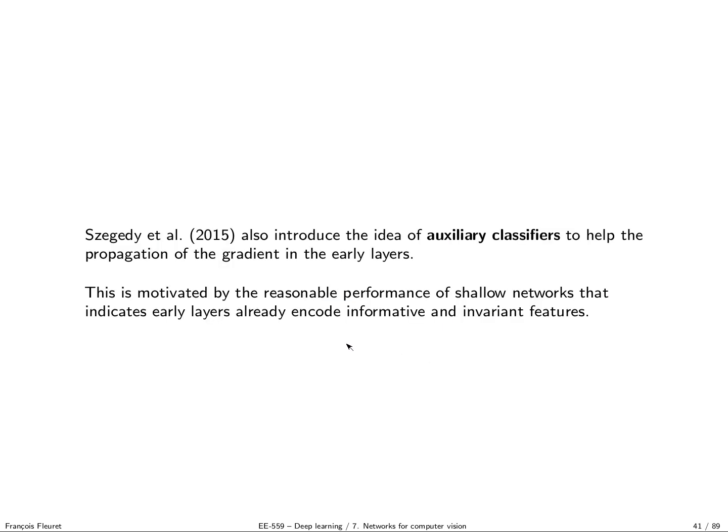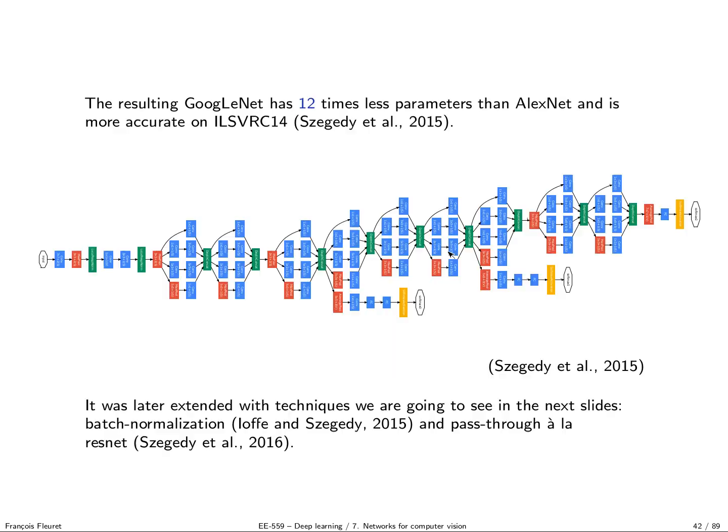Another idea introduced for those Inception networks on GoogleNet was the idea of auxiliary classifiers. To train this huge network, instead of just putting the loss at the end, you put auxiliary networks, this guy and this guy, that look at intermediate feature maps, and you already try to make the prediction from there.